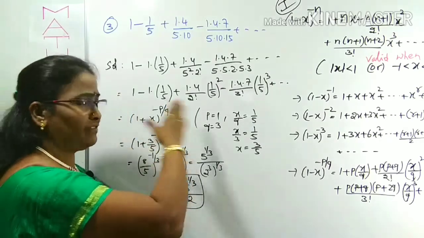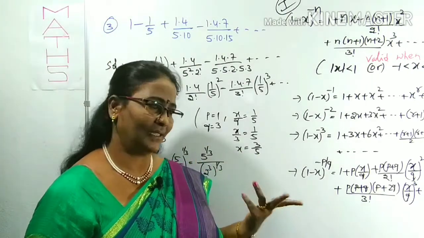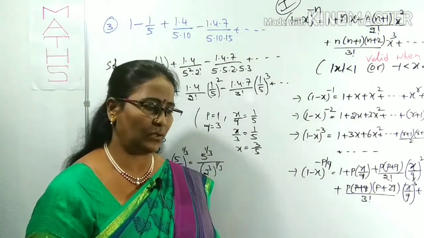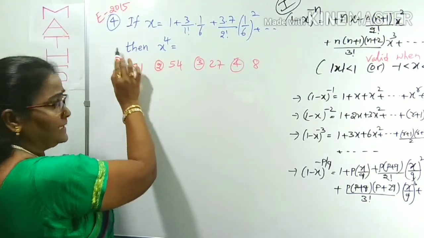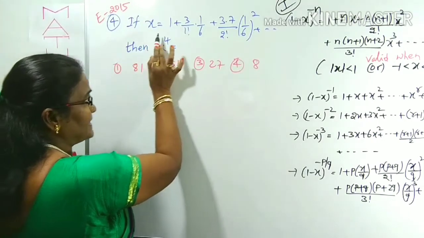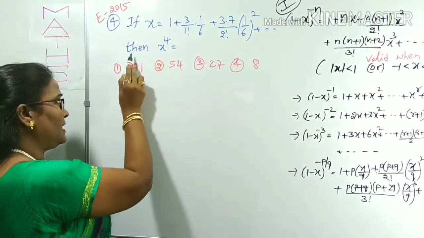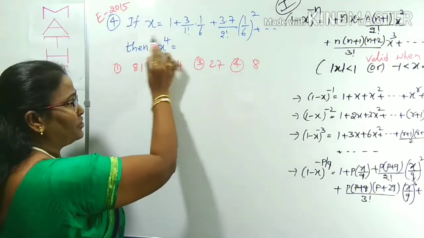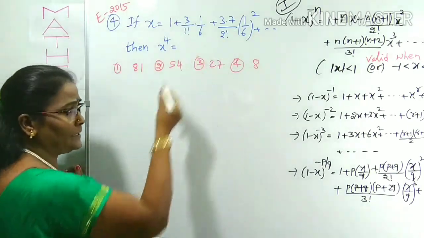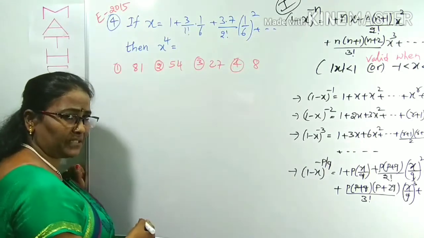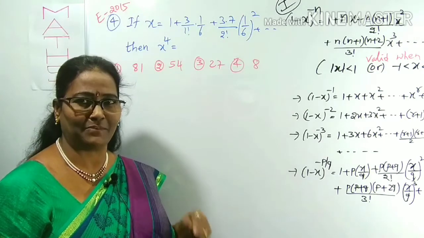He is asking this infinite expansion, we have to convert into the standard expansion. That's it. Now come to question number 4. It is given EAMCET 2015. In this question it is given that if x is some infinite series, this infinite series denoted as x, it is asking x power 4. X power 4 means take the power of 4 on both sides. Is it possible to take directly? Because this is an infinite expansion, it is not at all possible to take the power on both sides to get x power 4.